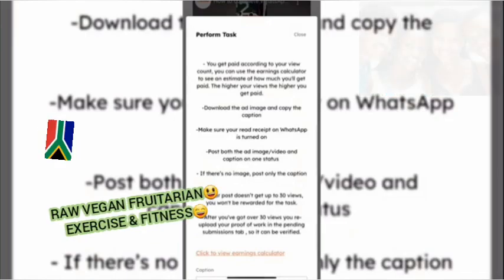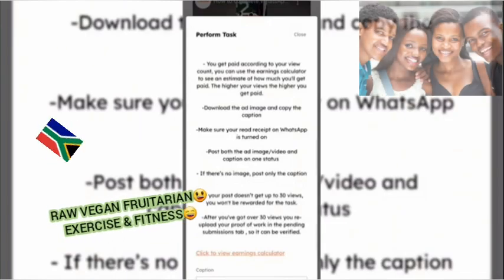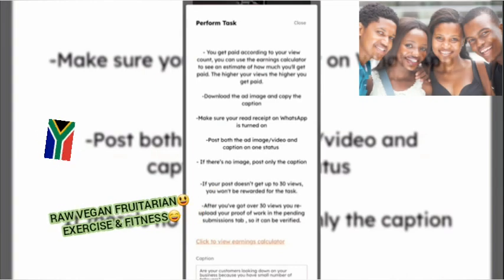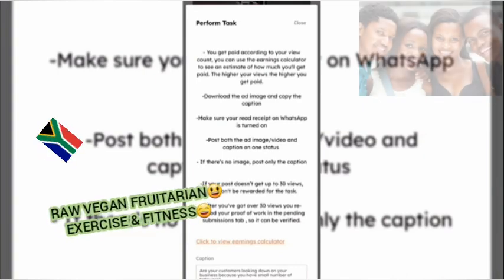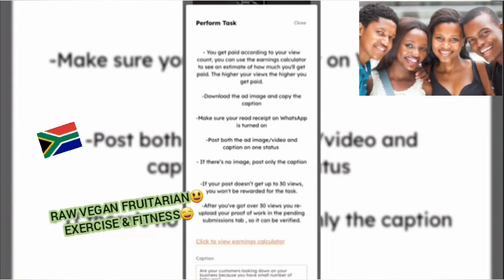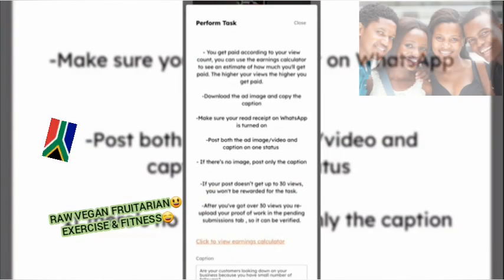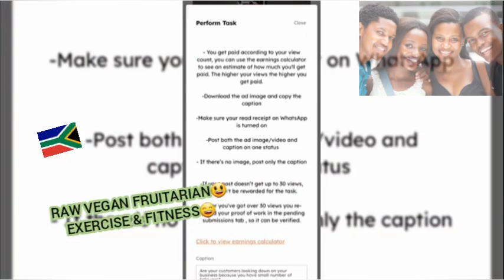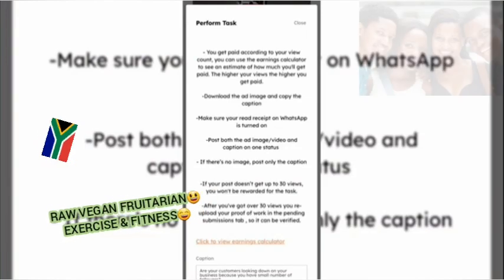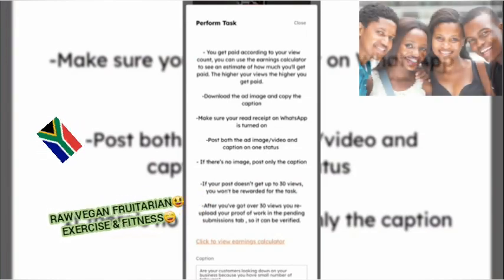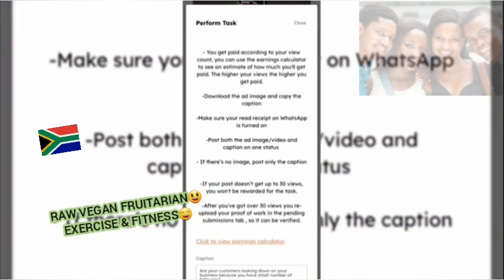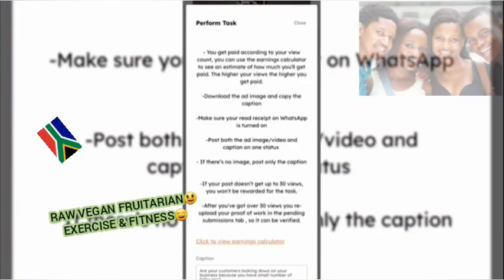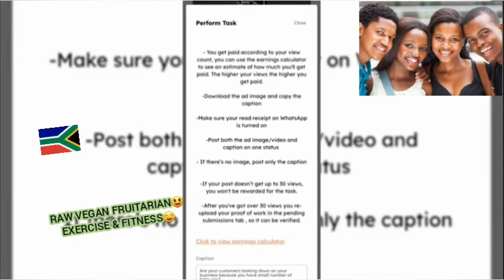So once this loads up, you are going to see the instructions of the task. As you can see, you get paid according to your views count. You can use your earnings to calculate an estimate of how much you will get paid. The higher your views, the higher you get paid. You can see the more views you have on your status, the more you get paid. Assuming you have about 1,000 views, 500 views, 200 views, the amounts accumulate and you get more money from this website.